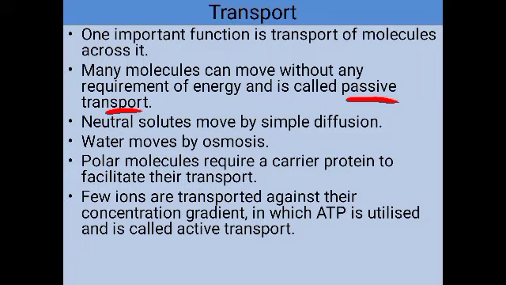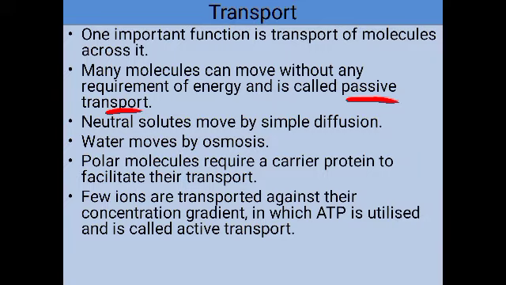A few ions or molecules are transported across the membrane against the concentration gradient. What is against the concentration gradient? That is from a region of low concentration to a region of high concentration. So against the concentration gradient means the substances will be moving from a region of low concentration to a region of higher concentration. Certain ions and some molecules can be transported against the concentration gradient.